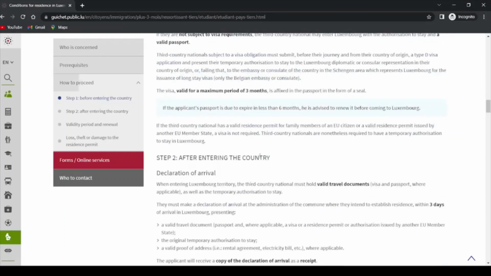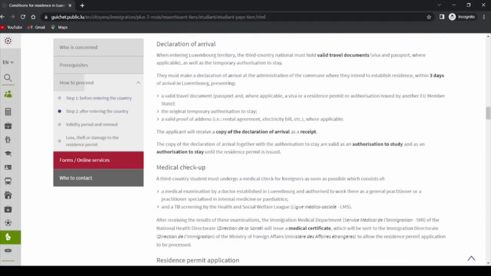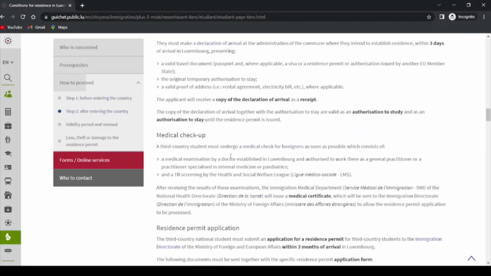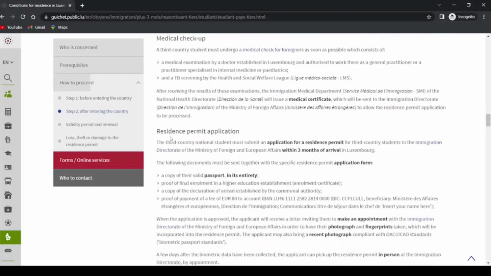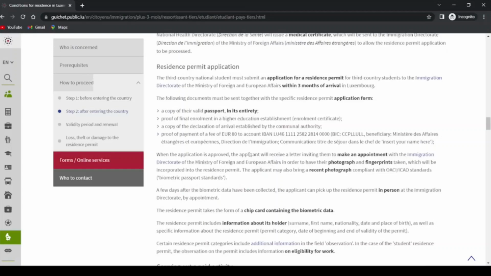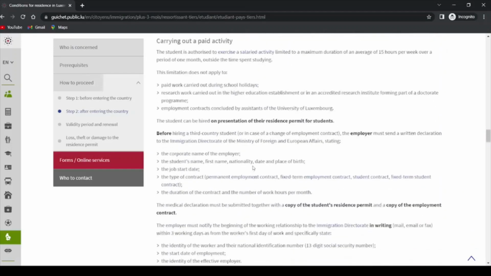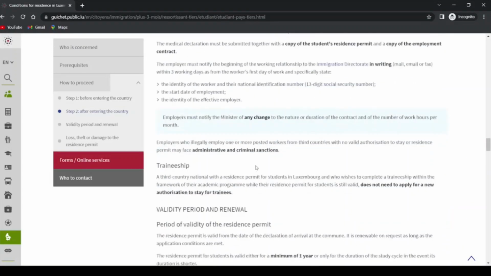And once you enter the country, these are things you need to do: declare your arrival and do your medical checkup, notably TB, tuberculosis test, and then apply for resident permit within 3 months of your arrival in Luxembourg. I've made videos about this already in my channel, so you go check out my channel and then find these videos, and you can see all the important information here that you might want to check out.